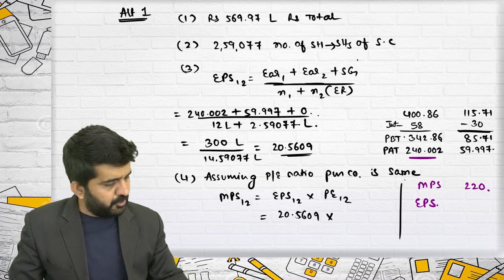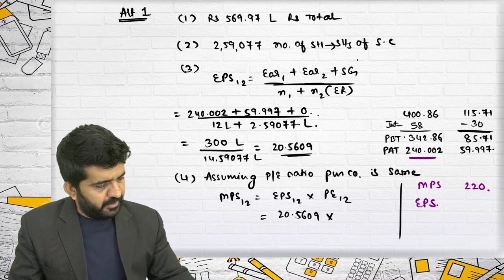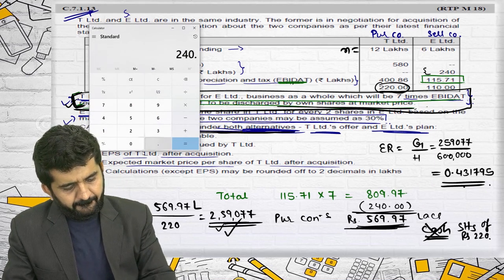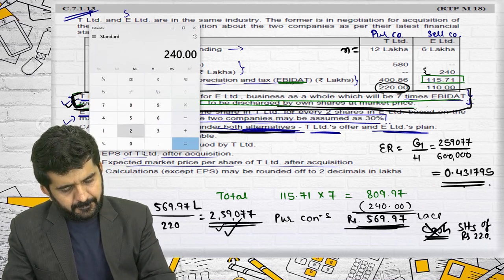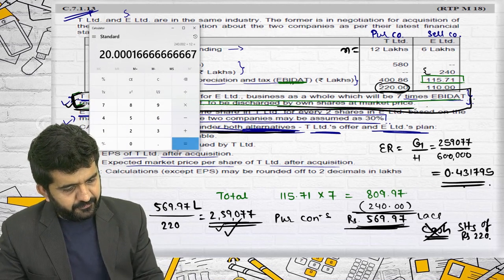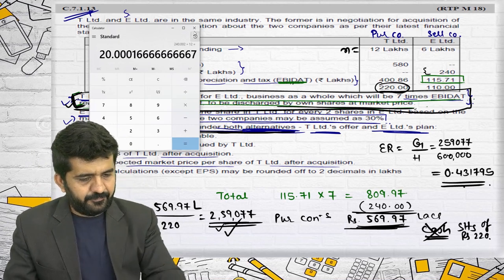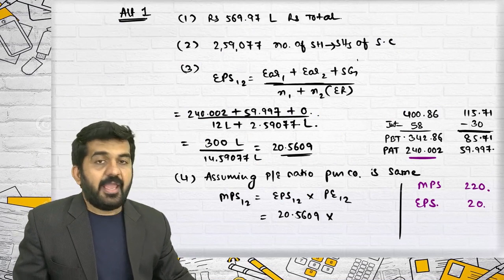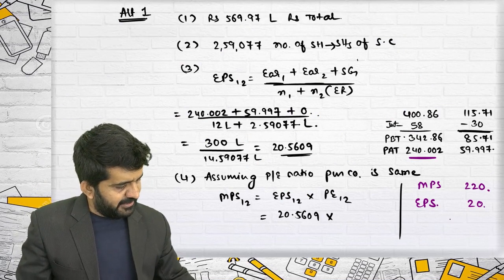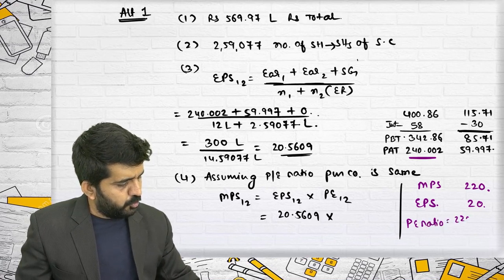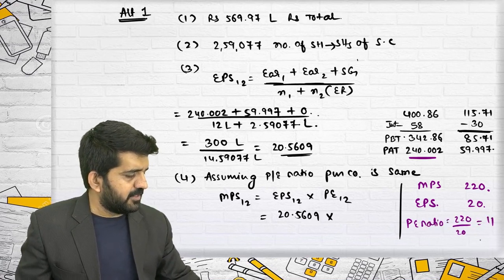It is 240.002 divided by the number of shares, which is 12 lakhs. It is 20. MPS divided by EPS, so PE ratio is equal to 220 divided by 20, which is 11.